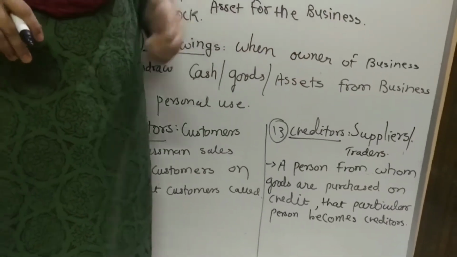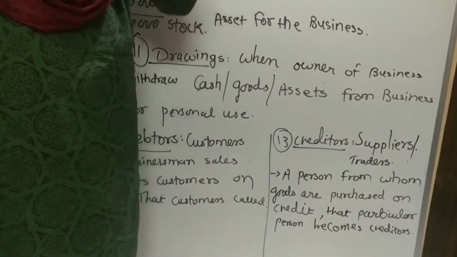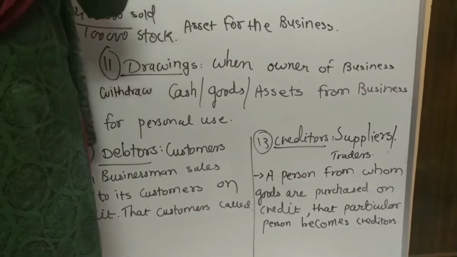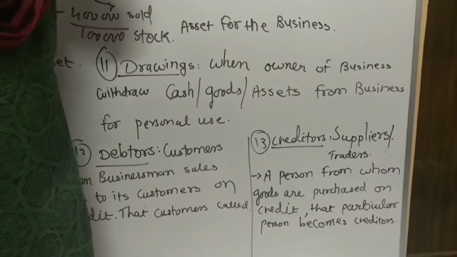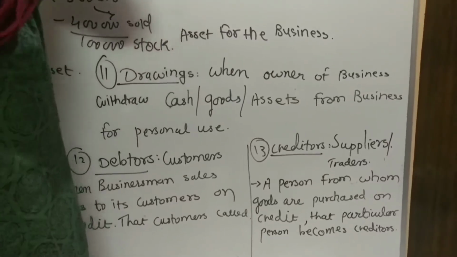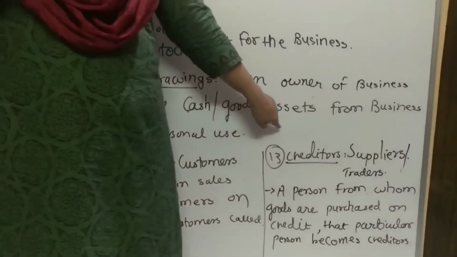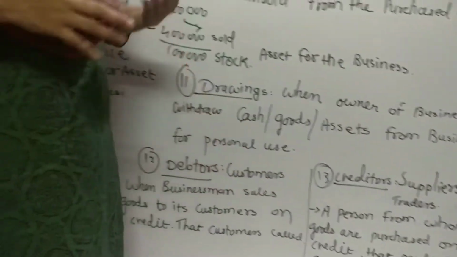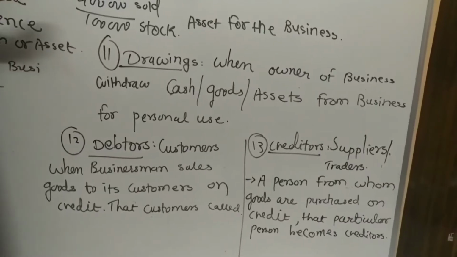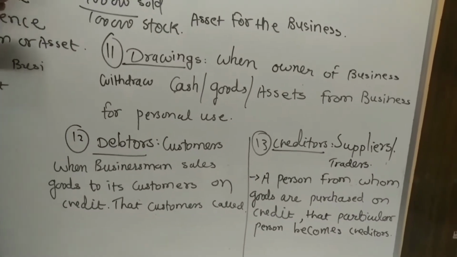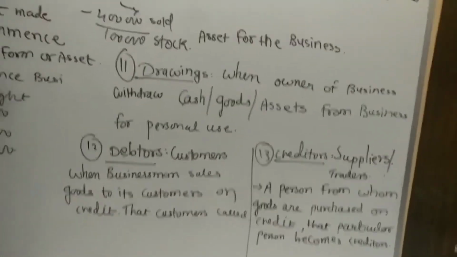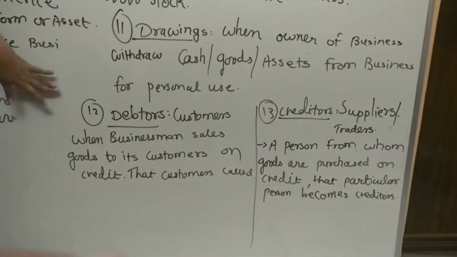सो लेट्स टॉक अबाउट व्हाट इज दिस असेट. If my friend is builder, he is having 5 buildings. Out of that 5 buildings, one of the building he is staying at with his family. So what can I say, that particular one building which he is utilizing for his personal purpose, for his family, that asset is called as drawings. Point is clear? तो ऐसी कोई भी चीज अगर हम हमारे बिजनेस में से हमारे पर्सनल इंटेंशन के लिए यूज करते हैं, so that particular point becomes drawings for the business. Is it clear?